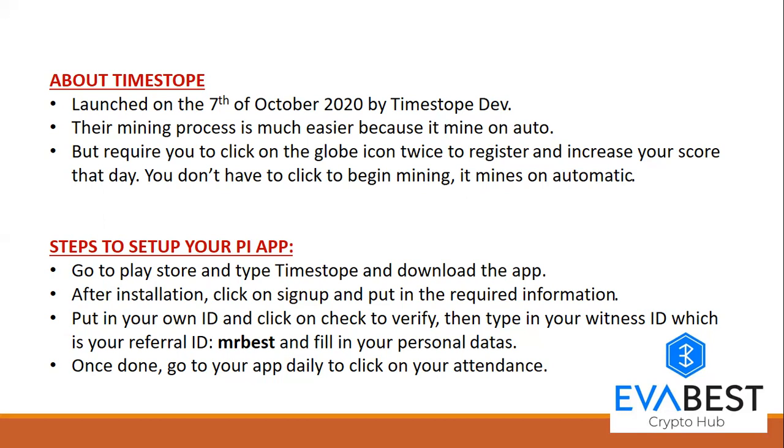So each day you register, you click on the globe, and the score is attached to you on the upside of it. You see a score there. So the higher your score, the better. Any day you miss is minus 2 of that score. So you keep increasing your score to be on the safe side.